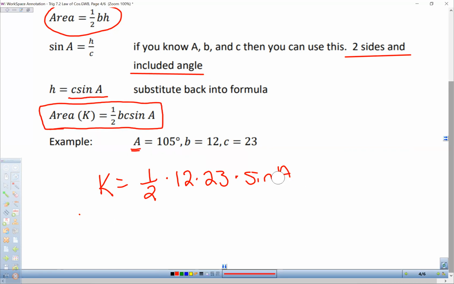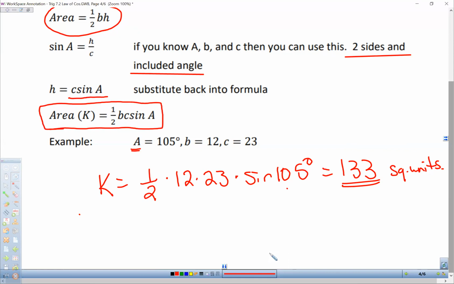Whoops, let's put in A there, 105. And that'll give us an area of 133. We're not worried about units, but we'll say it's square units. So the number you're going to enter in WebAssign is just the 133.